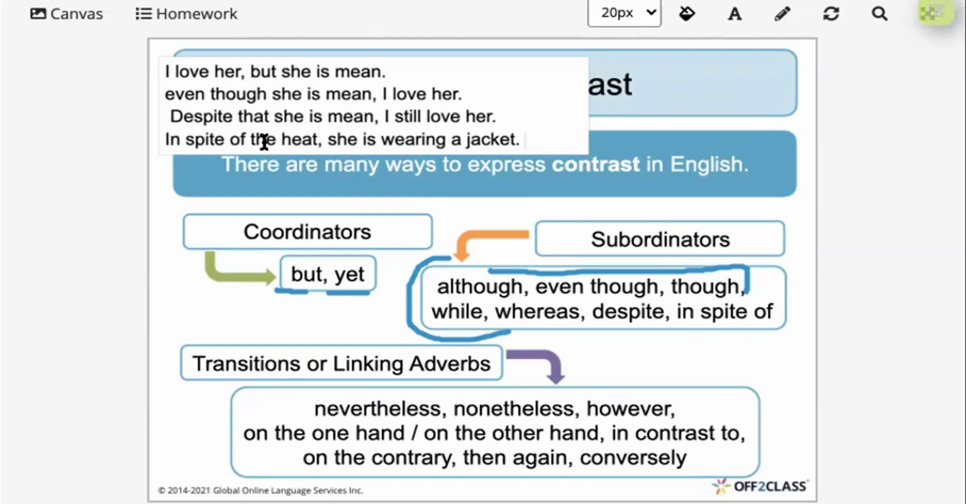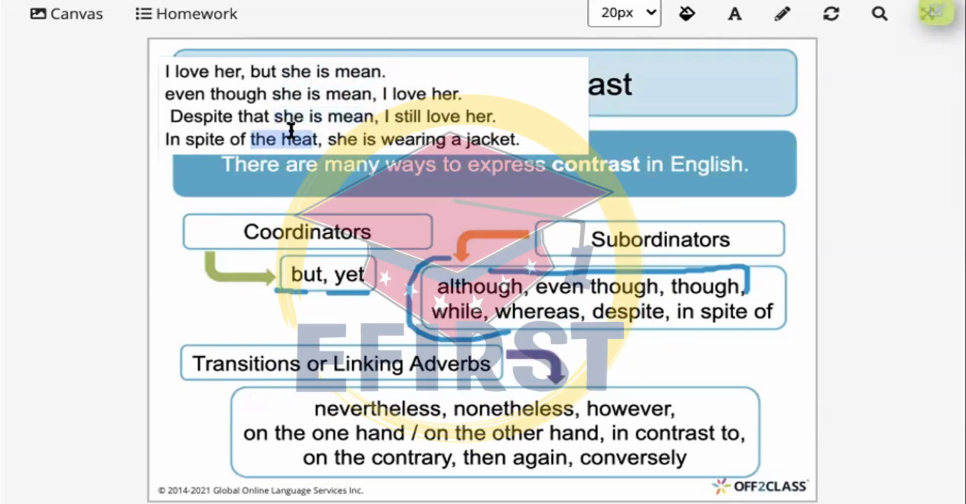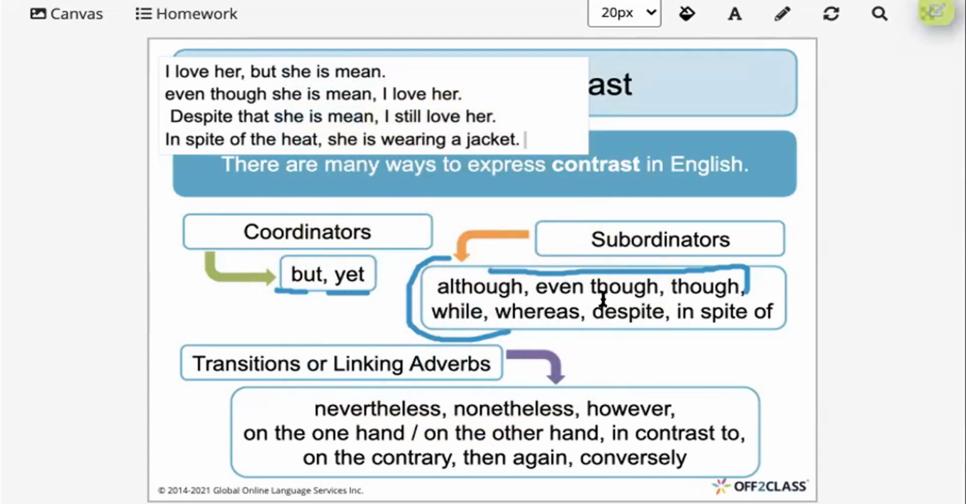But we have to make sure what follows these subordinators. For example, with but I have a subject, I have a full sentence. Over here, I have the same thing, a full sentence after although. Here also, she is mean, a full sentence. But in the case of in spite of the heat, I have a noun. In spite of the heat, in spite of kindness, I have a noun after it. With practice, it's going to be much better. But they mostly mean the same.